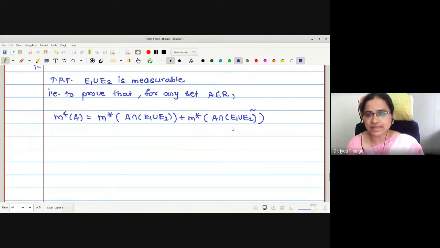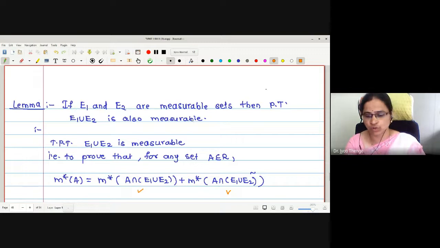Now look at this right hand side very carefully. We want to construct these terms: A intersection (E1 union E2) and A intersection (E1 union E2) complement. To construct them, we will make use of the given fact that E1 and E2 are both measurable sets. We will use the fact that E2 is measurable.